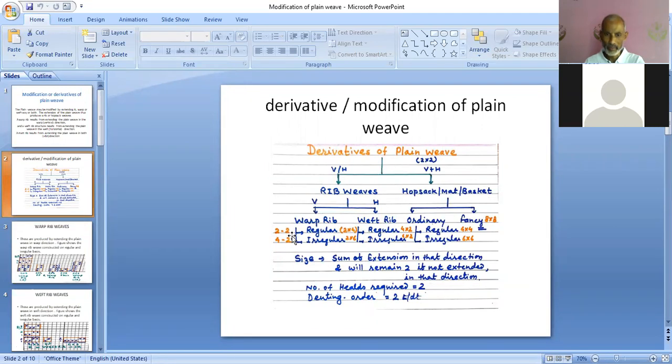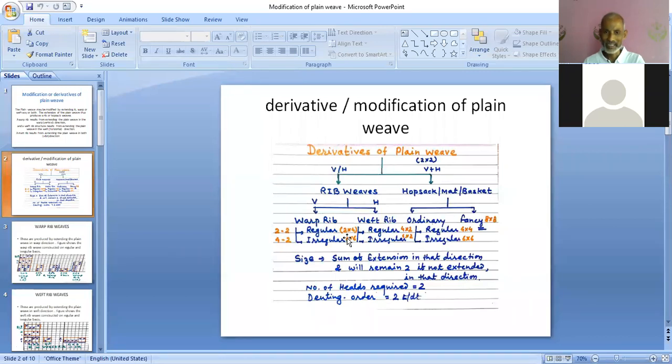If it is a 2-2 warp rib or a 4-2 warp rib, what will be the size? Because it is a warp rib, it means extending in the vertical direction. It means the number of picks is increasing. Extending means we are increasing the number of picks by a given amount, and by what amount we extend, the view is designated accordingly. Like 2-2 extension, and it is warp rib. So 2-2 warp-wise extension means the first pick is extended by 2 and the second pick of plane view is extended by 2. So 2 plus 2, that is 4. So the number of picks in the 2-2 warp rib will be 4.